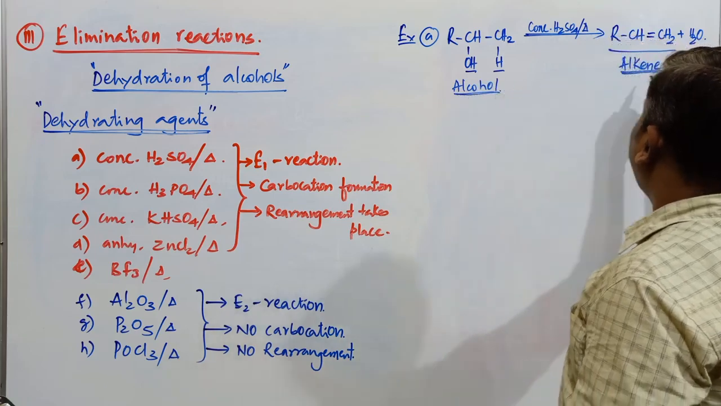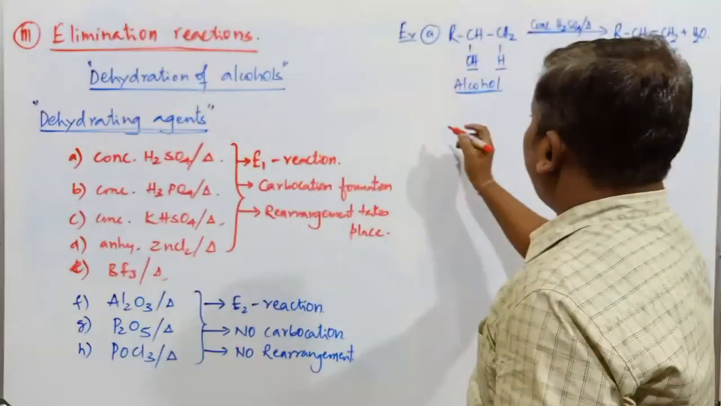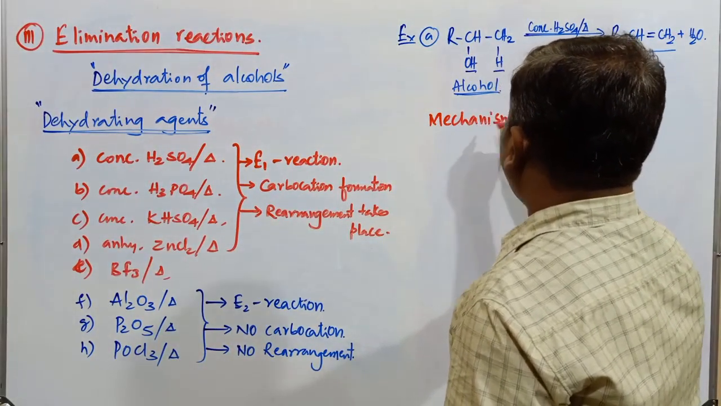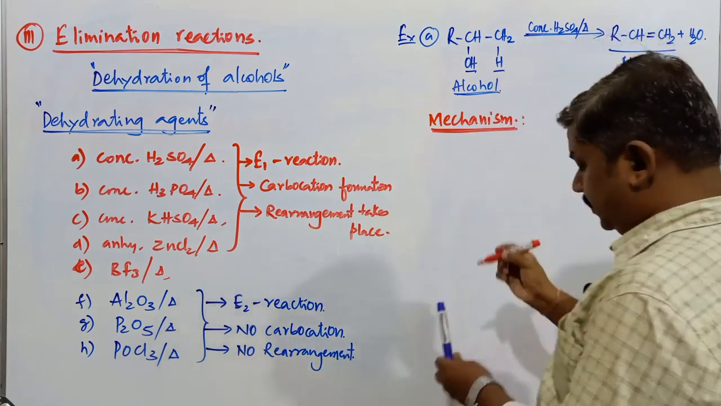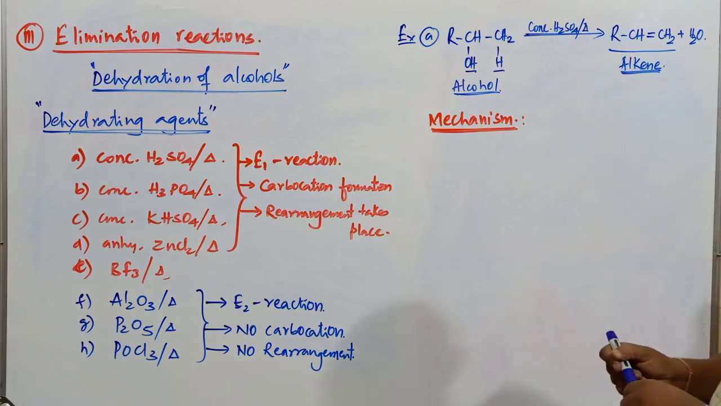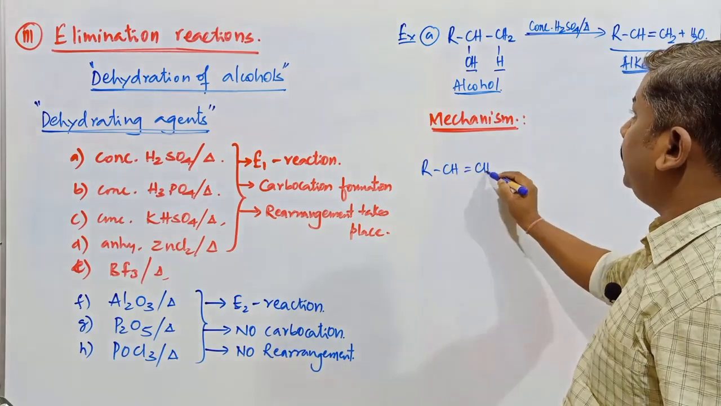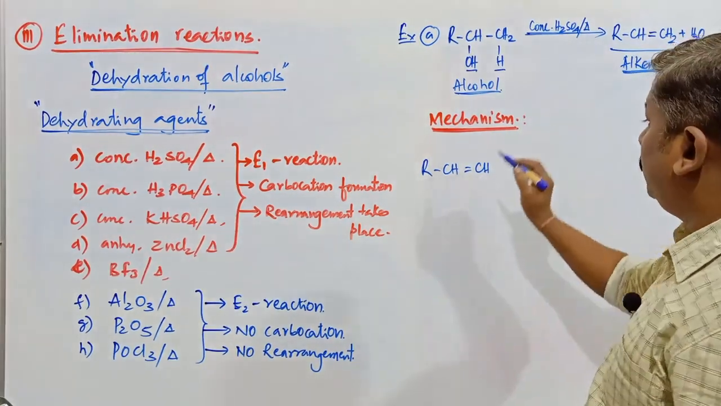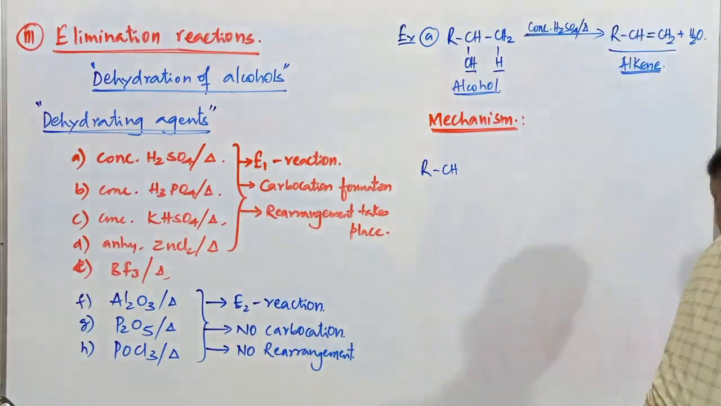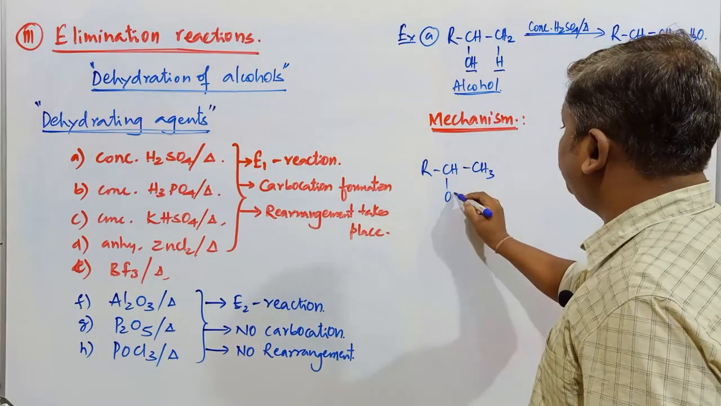When alcohols are subjected to dehydration, they give rise to the respective alkene. What is the mechanism behind this dehydration of alcohols? How does this particular elimination of water take place to form the respective alkene compound? Remember, this is RCH, it's an alcohol, sorry, RCH, this is CH3, and here it is OH.